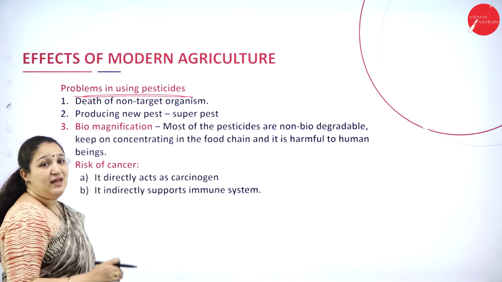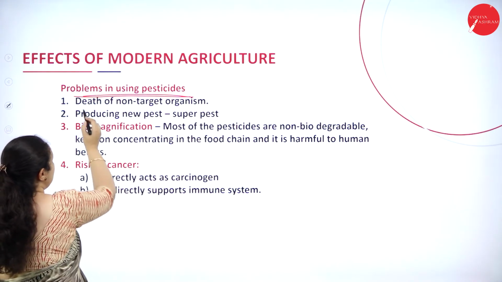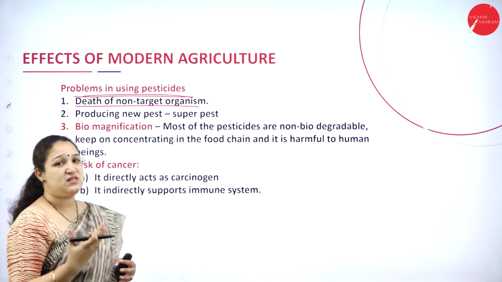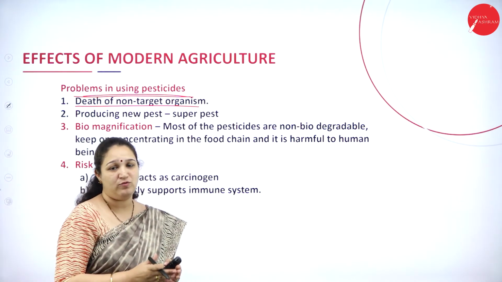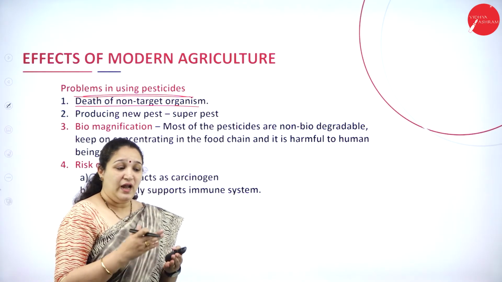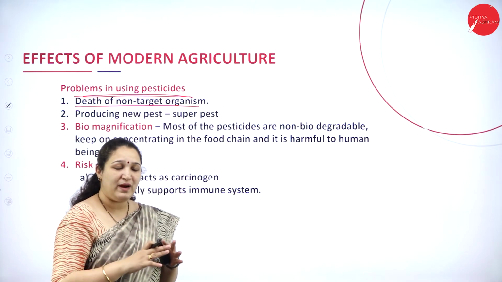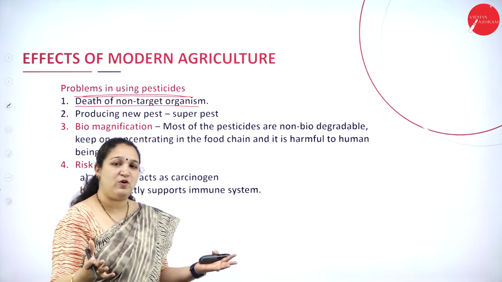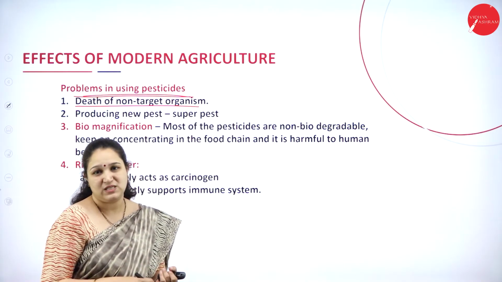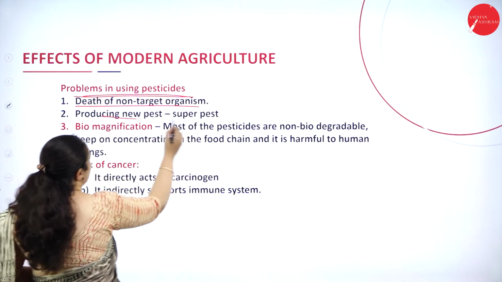Okay. When pesticides are used, what exactly happens? Death of non-target organisms. You might be adding the pesticides to kill only one type of organism, but it might be a poison to other organisms also. So there might be 2 or 3 types of organisms which are dying because we have used a particular pesticide. Also, it can give rise to super pests.